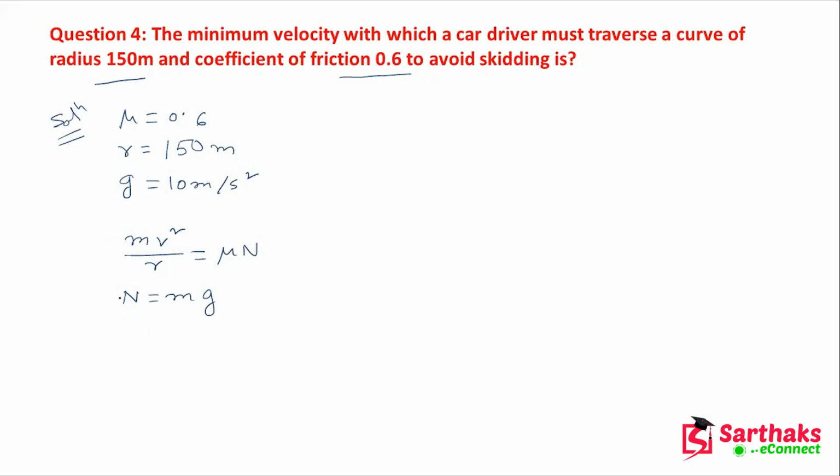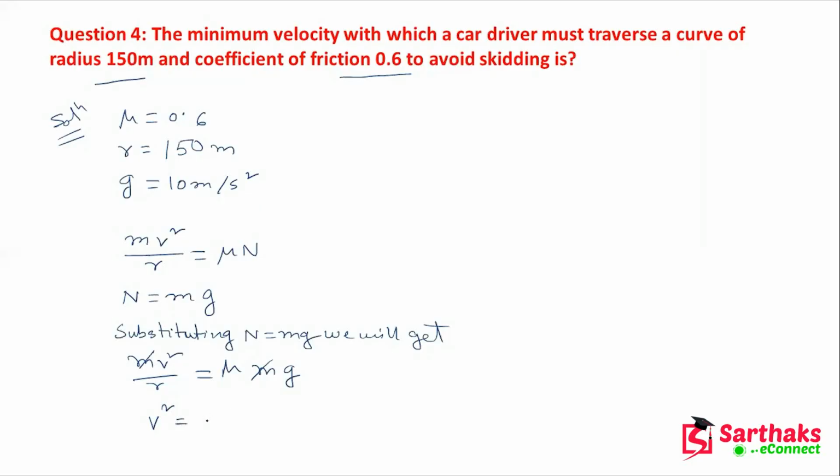So if we substitute N equals mg, we will get mv square by r equals mu into mg. Okay, so m and m will be cancelled. Here v square equals mu into g into r.